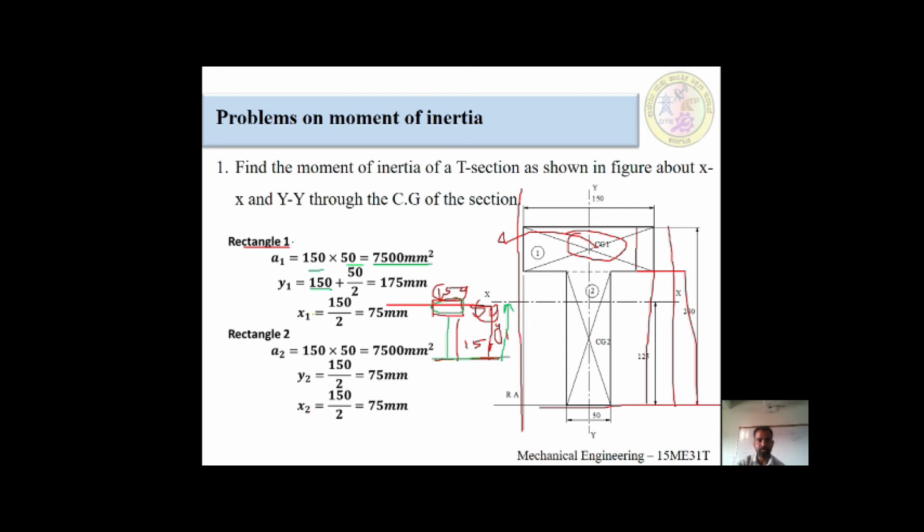Okay. For calculating the x value, we have to take the reference as vertical. Here, this is a vertical. It is on the component like this. From here to half of the component, this distance would be the x value. Total would be 150 divided by 2. Half of the component, 150 divided by 2, is equal to 75 millimeter. This completes the calculation of rectangular section 1.